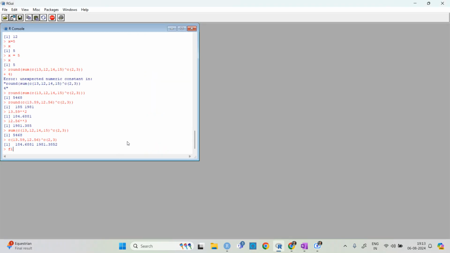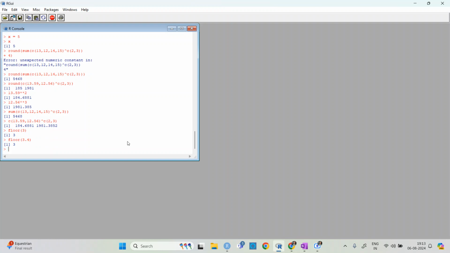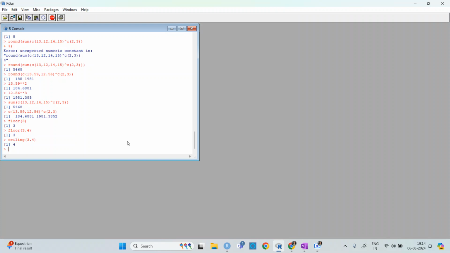Similarly with the floor function, if you use floor with 3, you get 3, but if you use floor with 3.4, you will get 3 because it is floor. So remember it: floor goes downward and ceiling goes upward. If you write the ceiling function with 3.4, then you will get the above one, 4.